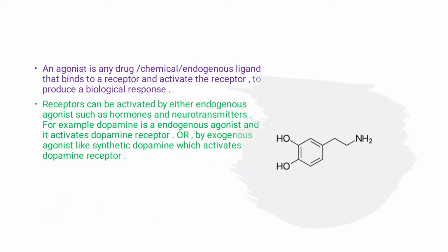Like agonist, there is antagonist and inverse agonist also present. Antagonist is nothing but something which blocks the action of agonist, while inverse agonist causes an action opposite to that of the agonist.